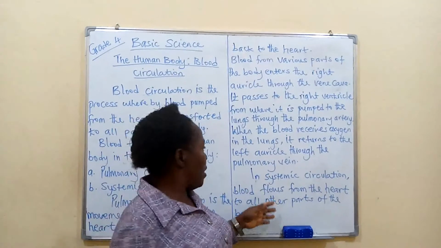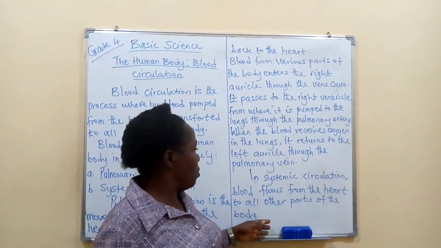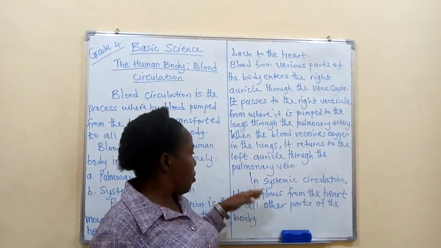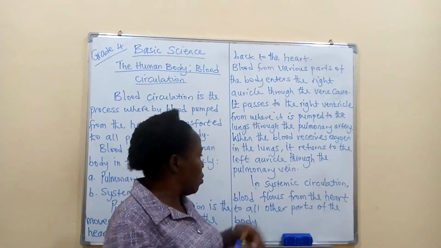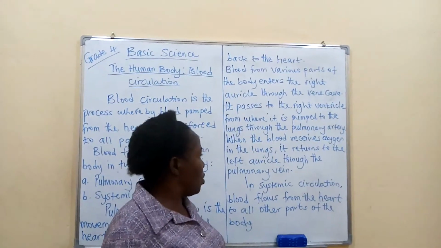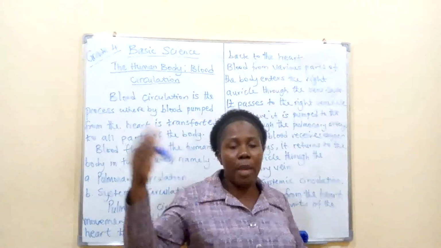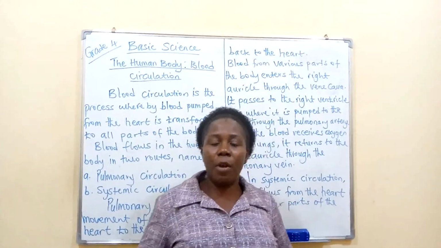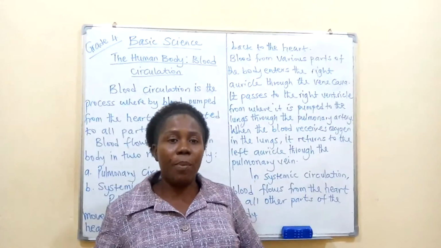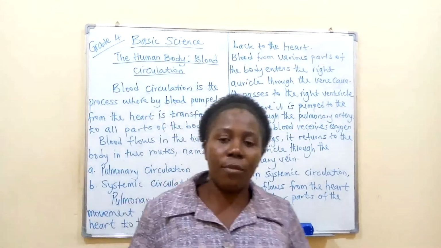Now when the blood enters the left auricle through the pulmonary vein, it will then enter the left ventricle. So it is here in the left ventricle that the aorta will pump it out to other parts of the body, as we want to take a look at the picture in the chart that we have.